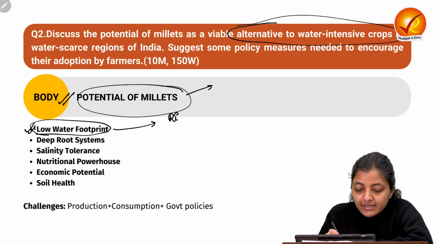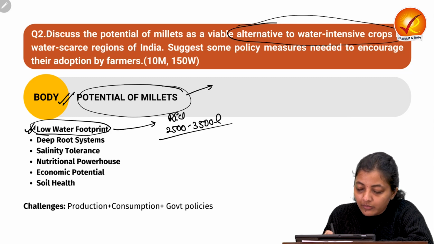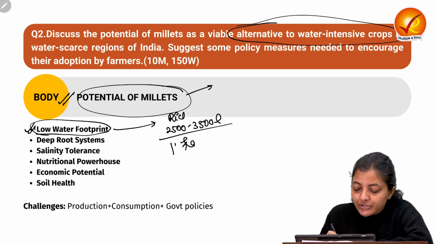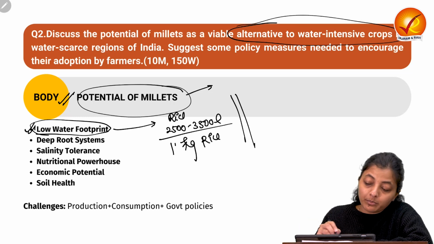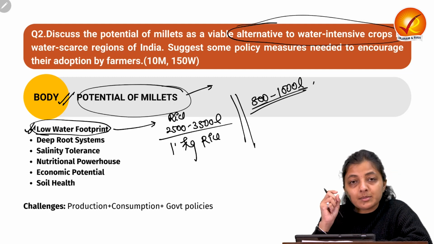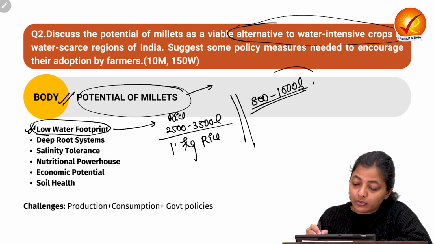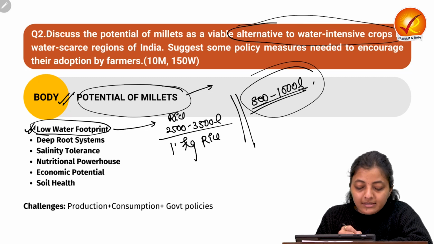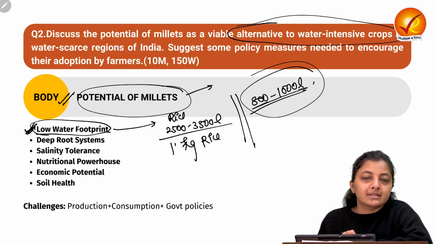Like for rice we need 2500 to 3500 liter of water for the 1 kg production of rice, but with respect to millets we need only 800 to 1000 liter of the water. So there is a substantial water savings with respect to millets production. So yes, they have the low water footprints.